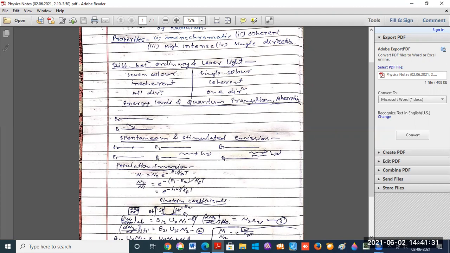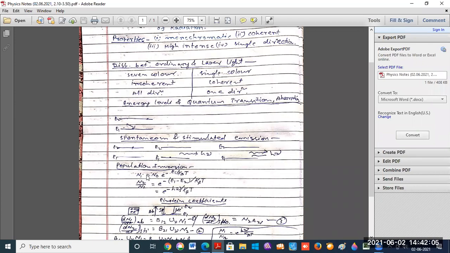In this case, absorption, spontaneous emission, and stimulated emission all take place. It means when in thermal equilibrium at temperature T, the atoms are distributed among several energy levels.